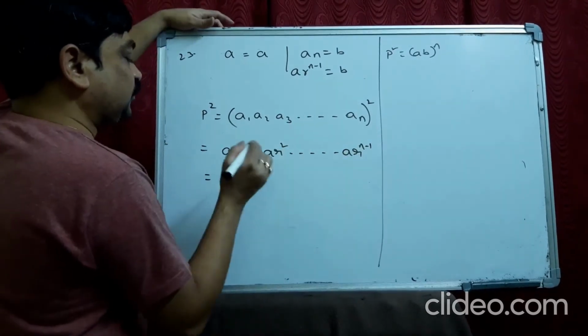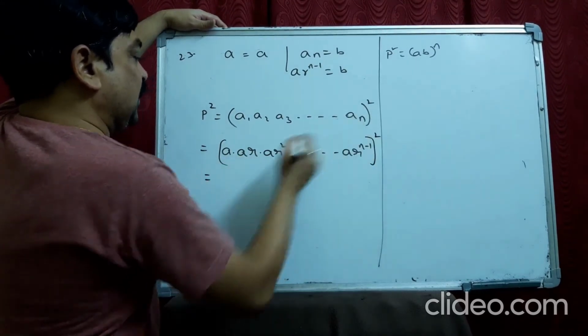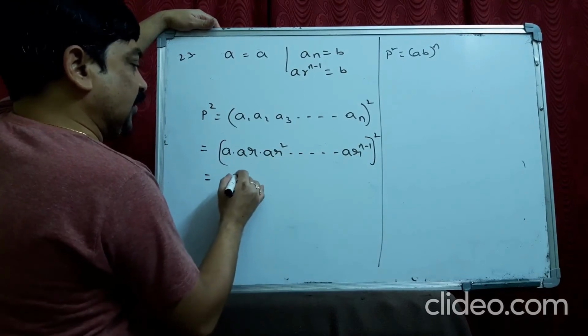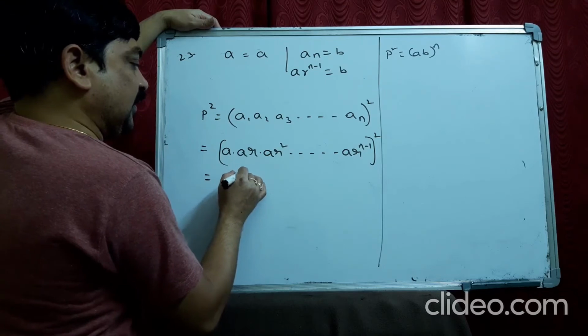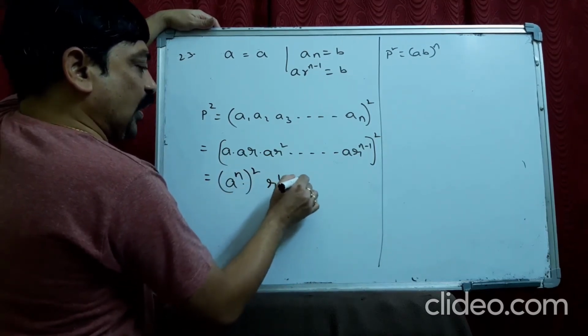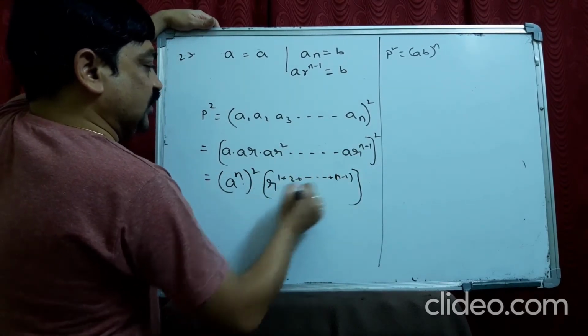Now, it becomes A power n whole square into R power 1 plus 2 plus 3 plus so on till n minus 1 whole square.